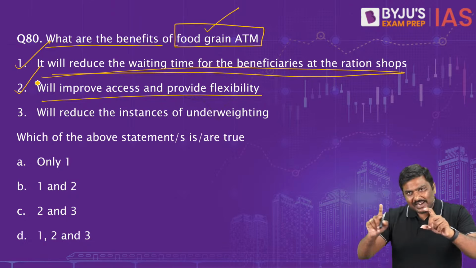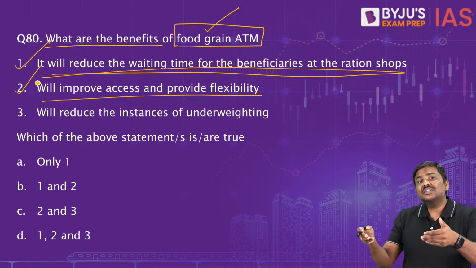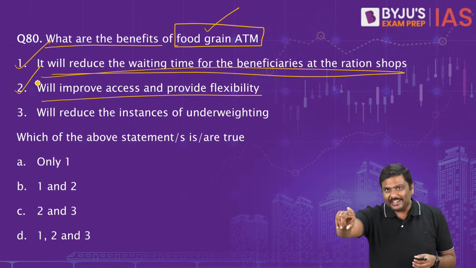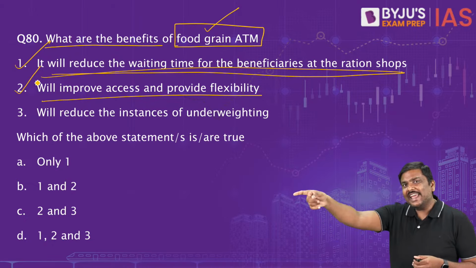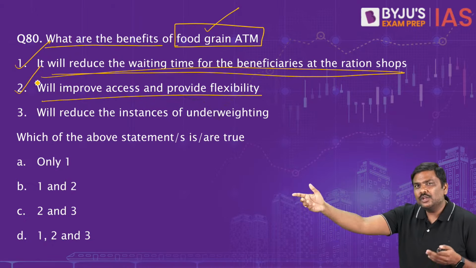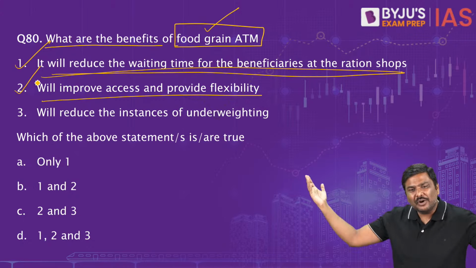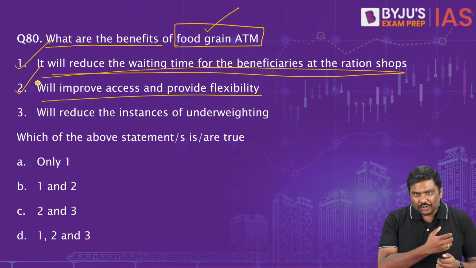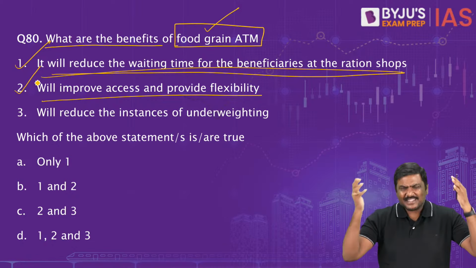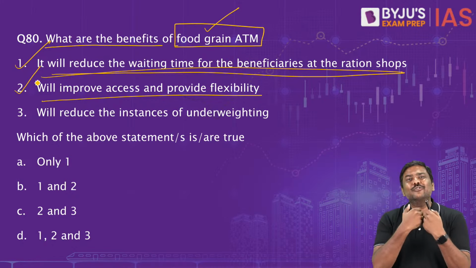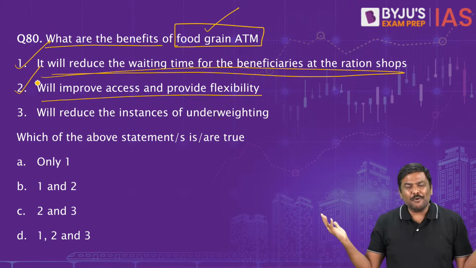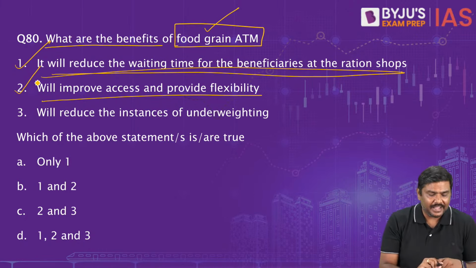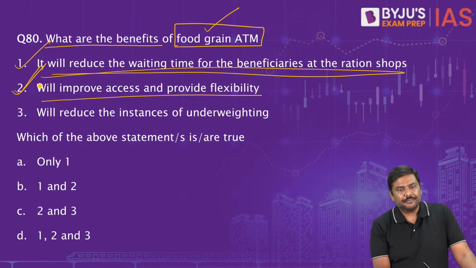Right, in some of the regions, the ration shops will open, let's say, at 10 o'clock. Instead of waiting till 10 o'clock, if the grain ATM is there, can you go and withdraw your food grains at any point of time? I hope you understand. Right? Just like ATM, just apply the logic of ATM here. Can you withdraw your food grains at any point of time? Will it not give you accessibility as well as flexibility? Again, the statement is correct.